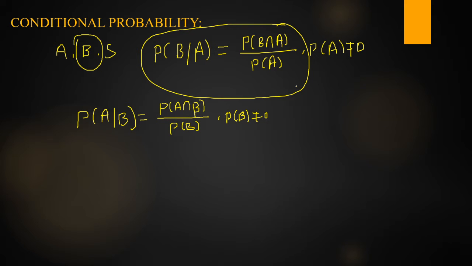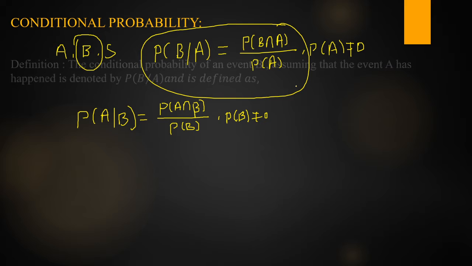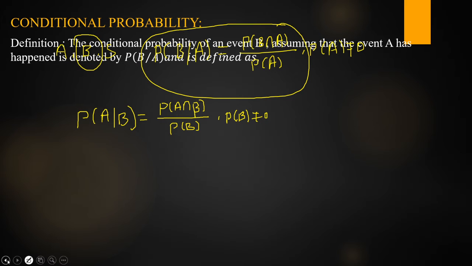Using this conditional probability definition, we can write the product theorem also. Already we know the addition rule. So using the conditional probability, we can write the product theorem. How to write that, I will show later. So first, listen carefully. That is how to define the conditional probability.